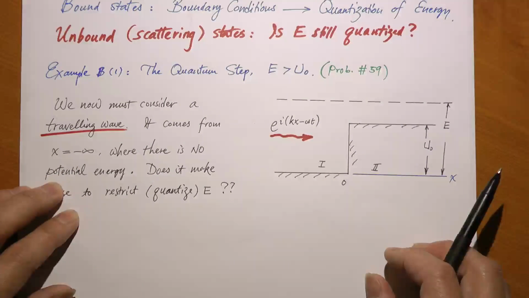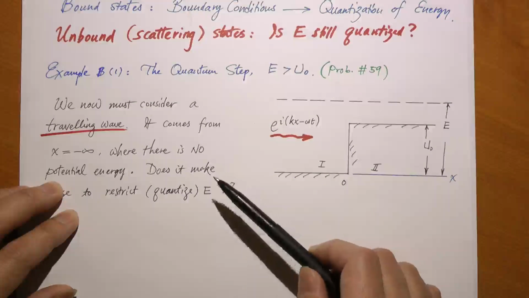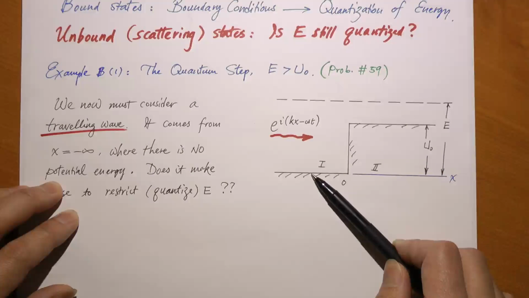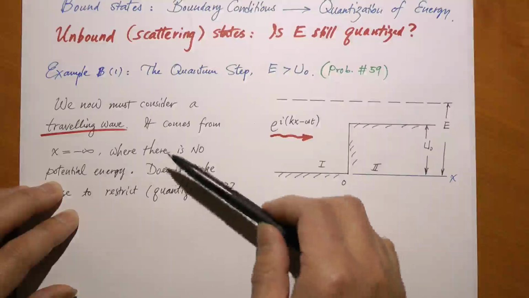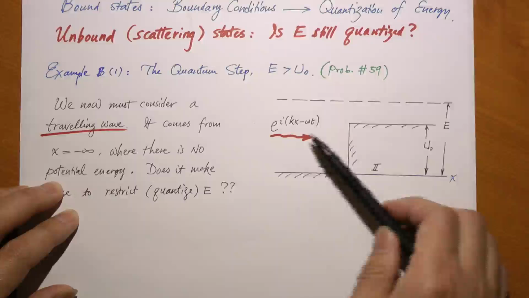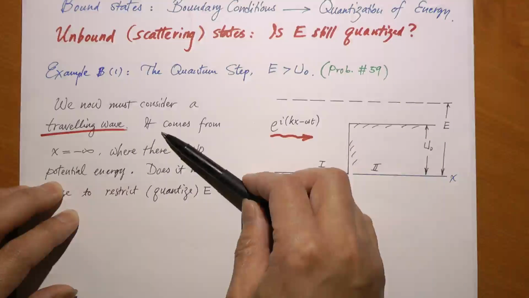Well, in either case, at x equals negative infinity, the energy of the particle E is greater than u because u is 0 over there. So the particle starts from negative infinity. Okay, remember, it is no longer trapped at a finite region. It starts out from negative infinity. It is therefore a traveling wave.